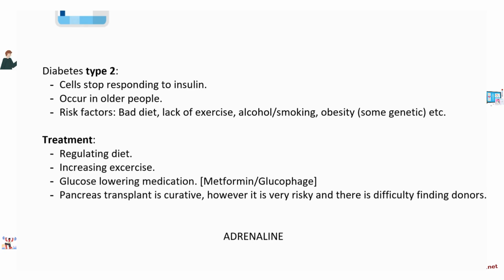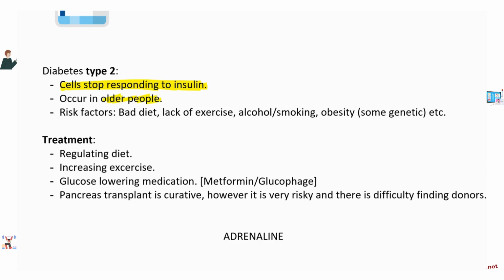Remember, what the insulin does is that it tells the cells to take in blood glucose. And the cell says, no, I'm not going to listen to you, right? I'm not going to take this blood glucose in. And so that is a problem in diabetes type 2. The cells stop responding to insulin. They say, okay, we're not going to take the blood glucose in no matter what you say. And so the blood glucose remains high. This occurs in older people.